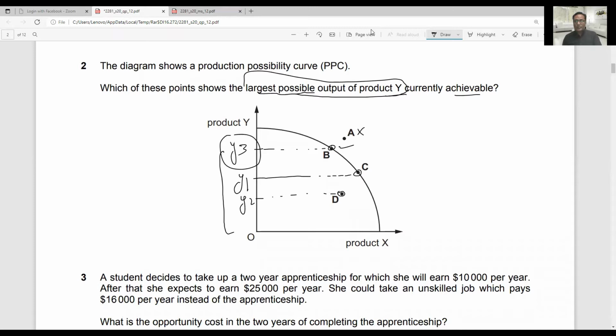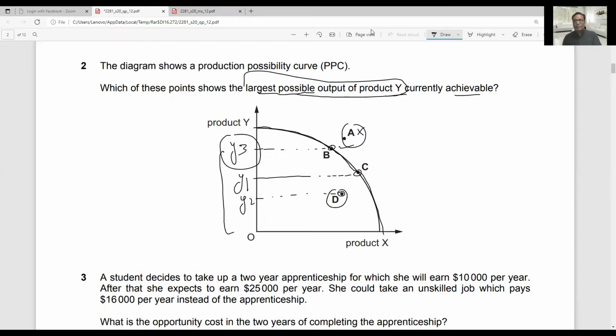And I can explain other relevant concepts here too, because point A is non-attainable as it is beyond the boundary of resources. This PPC is the boundary of resources, and any point outside this PPC is not attainable. Non-attainable means we cannot produce there. So all other points are attainable.